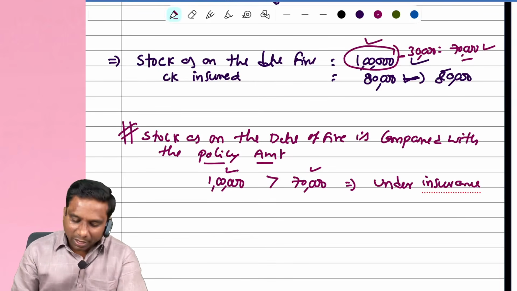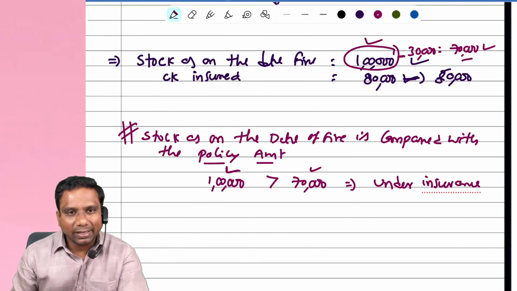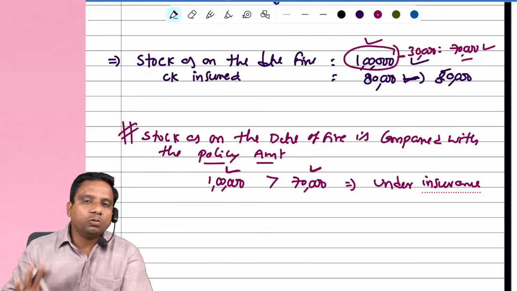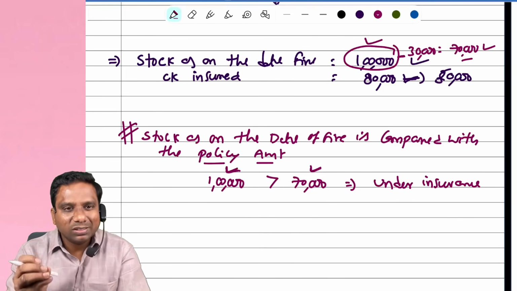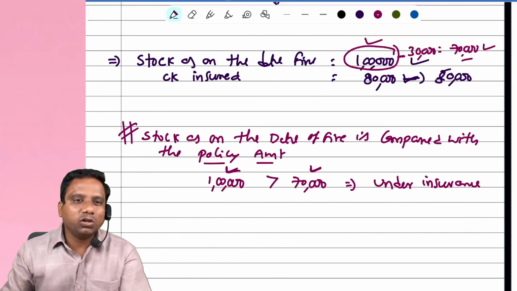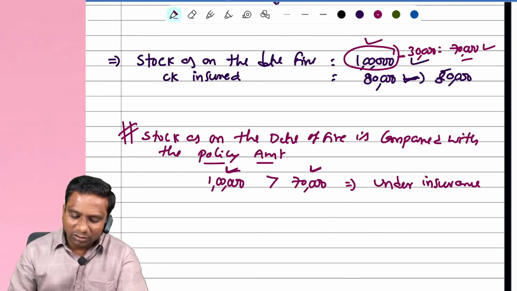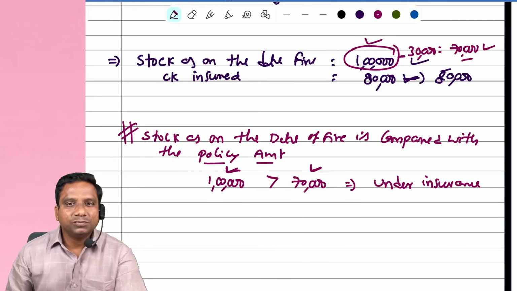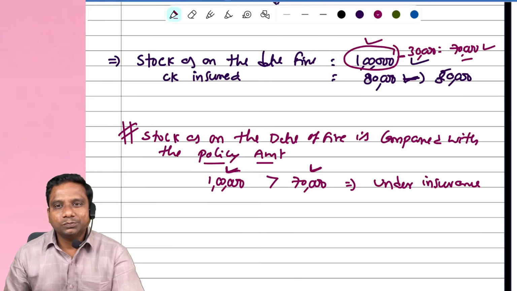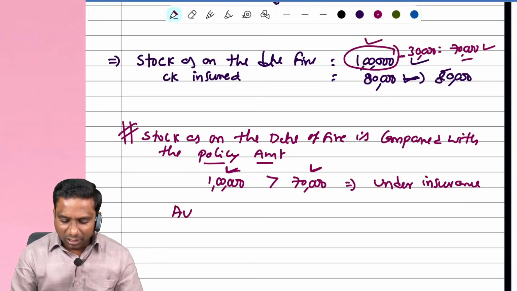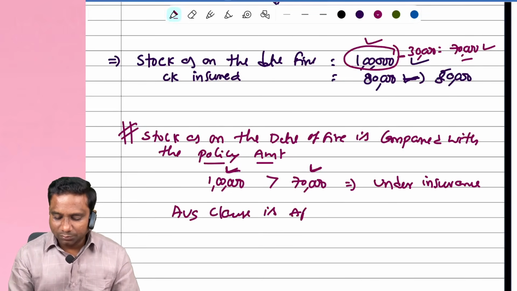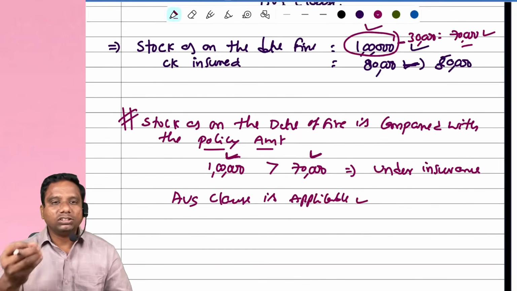I repeat. Actually, how much stock do you have in the business? 1 lakh. But you have taken a policy for how much? 70,000. When you have 1 lakh rupee stock in the business, you should take a 1 lakh rupee policy. But you have taken only a 70,000 policy, means here we have underinsurance. When it is a situation of underinsurance, then the average clause is applicable. Very, very important.